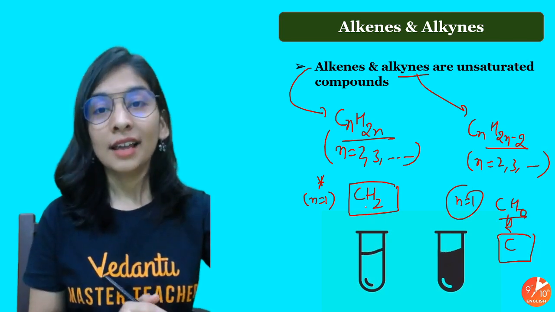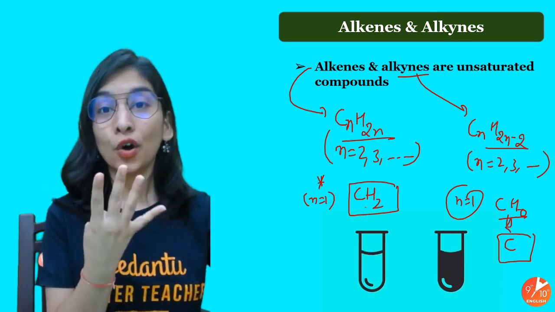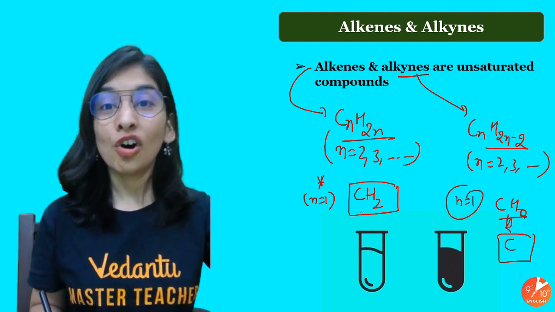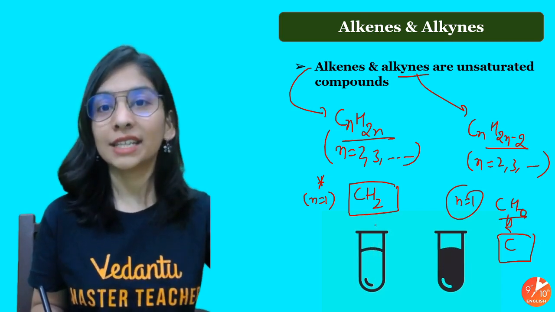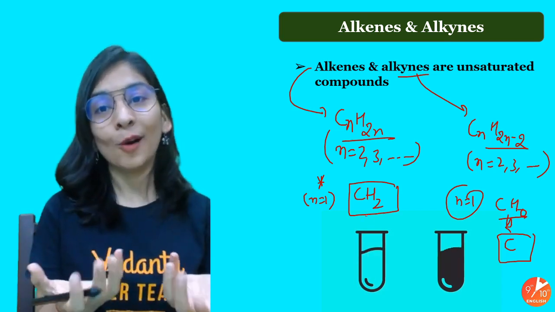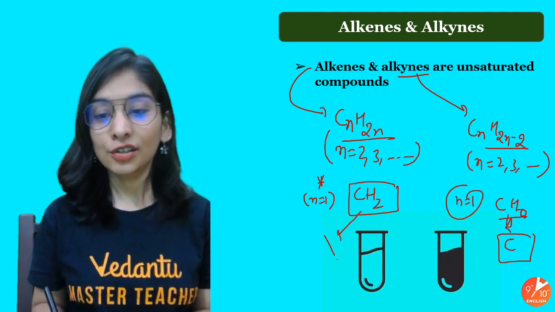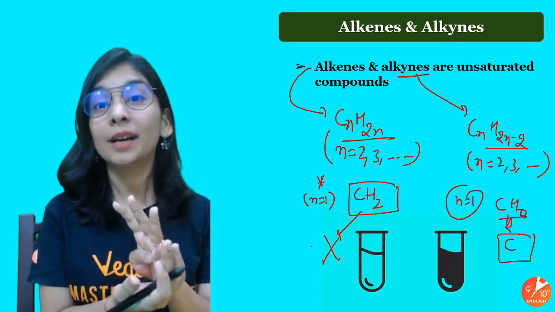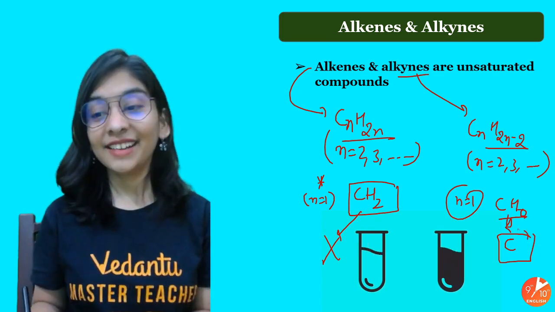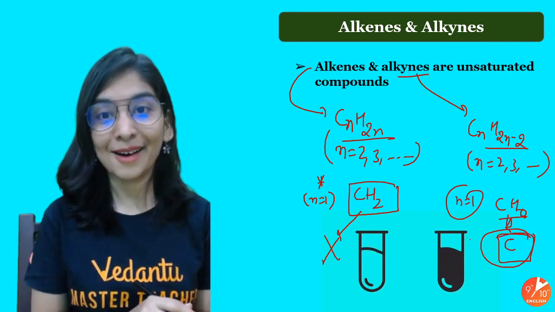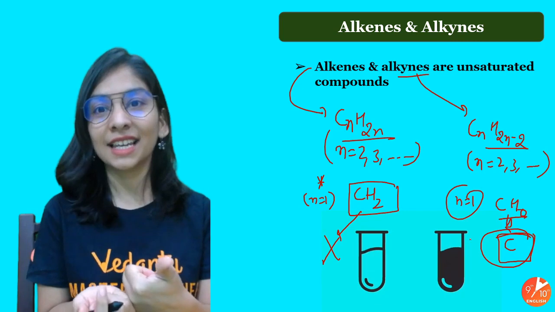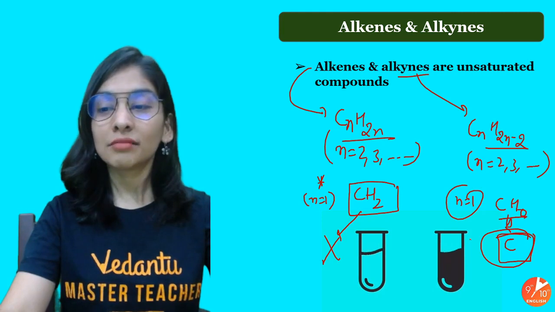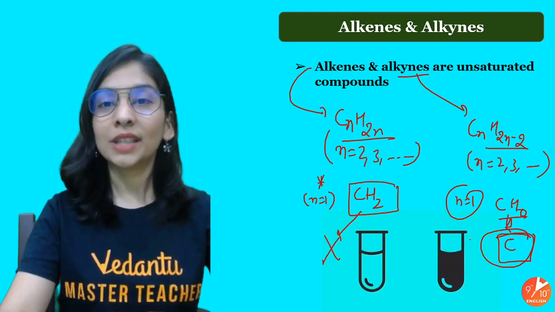Now look at the structure. You know that carbon must follow 4 bonds, so that its valency is satisfied. By drawing this structure, carbon is not making 4 bonds, so its valency is not getting completed. Then why would carbon make a compound when it's not even stable? So this is not the correct formula, because carbon always makes 4 bonds, meaning the octet will be completed only then. Not possible. And here it's like poor, lonely carbon, how will it make a triple bond, that's alkyne, how will it follow its octet? So alkenes and alkynes will not start with carbon 1 but with carbon number 2.